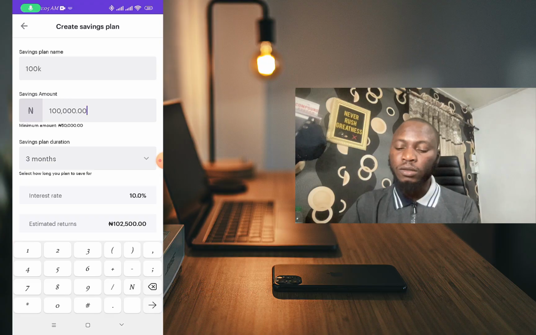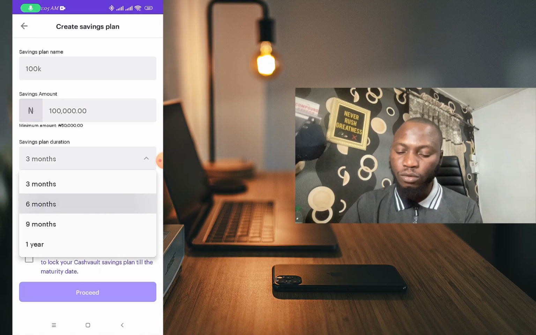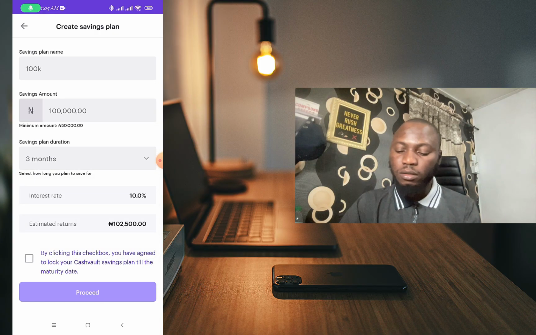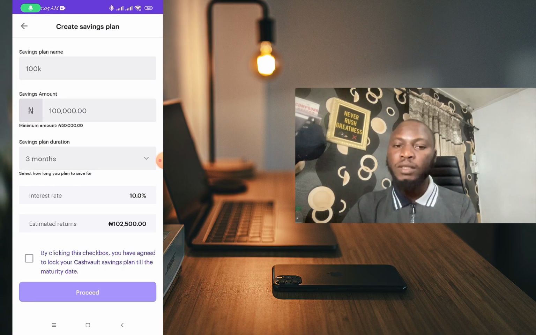So this 100,000, then we are saving for 2 months. Oops, 2 months is not included on the plan, so we might not be able to see what we want to do with this. So let's try 3 months. Then you can see for 3 months you'll be getting 102,500.